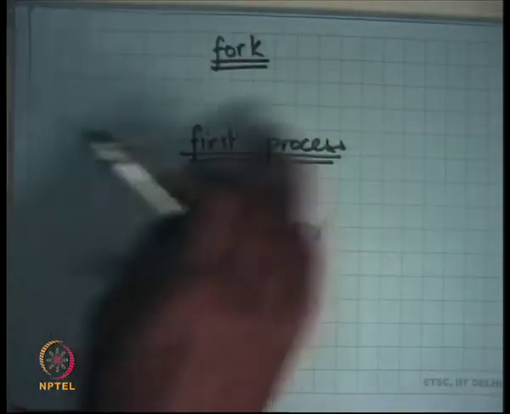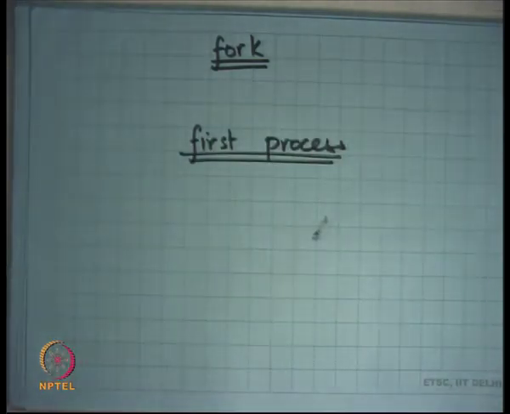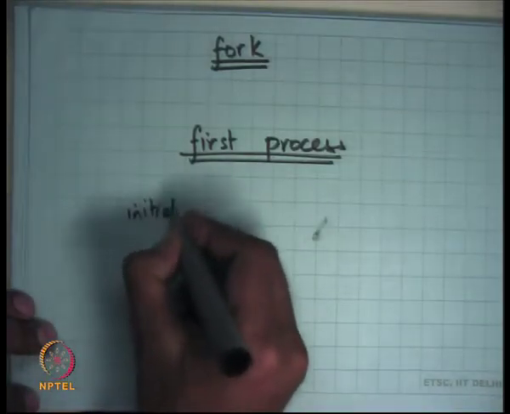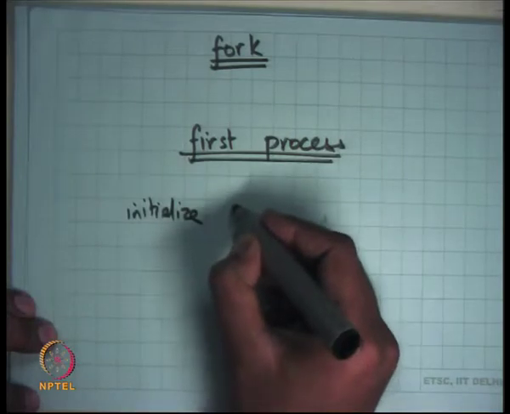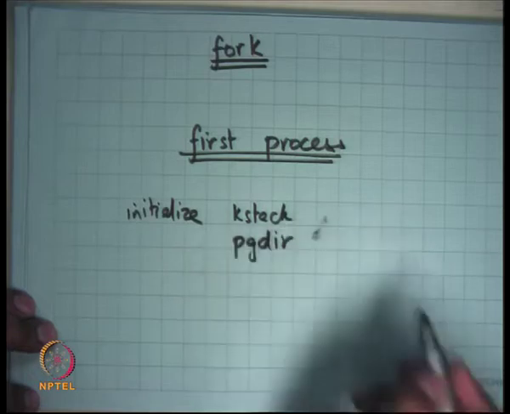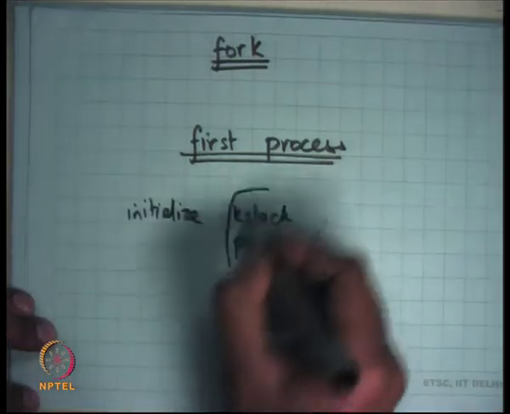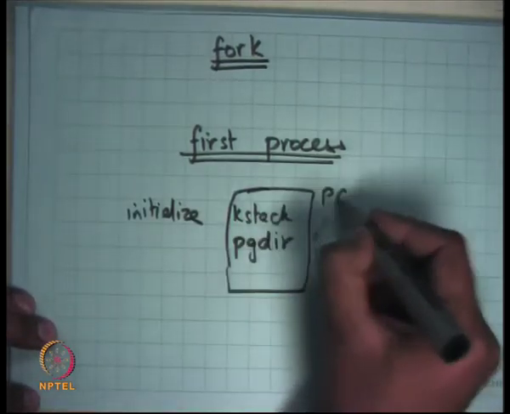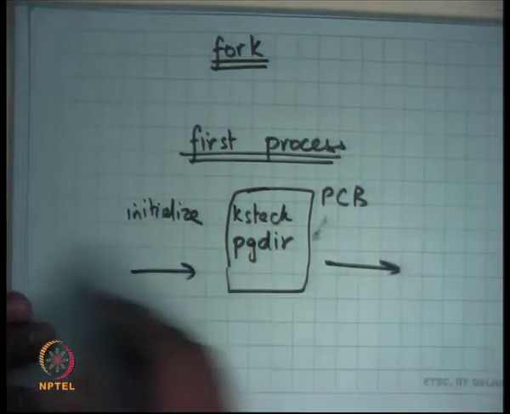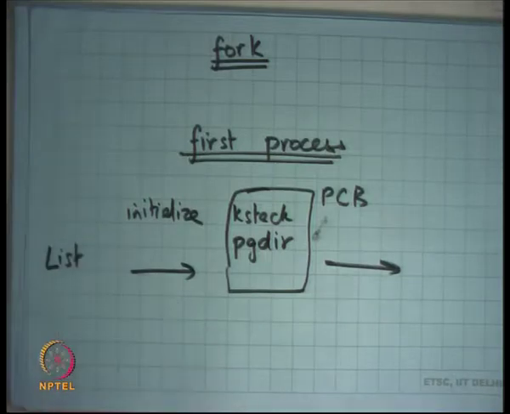So in both these cases, what I've done is I've initialized the K stack, and I haven't done anything else. I've just added it to my list of PCBs. So creation of a process basically means initialize the K stack and page directory, put these in a structure called PCB, add it to the list of PCBs and make it schedulable, and then just call the scheduler.